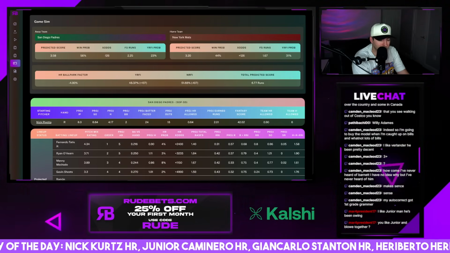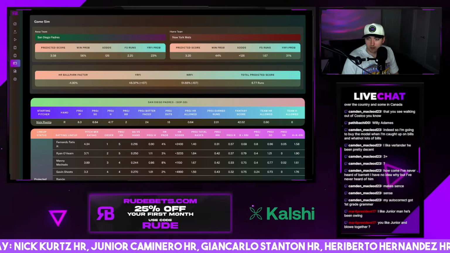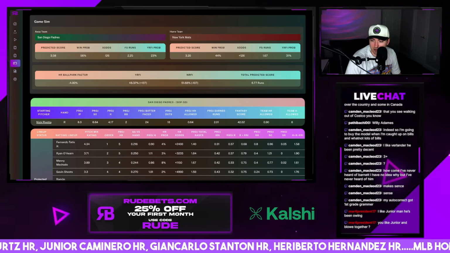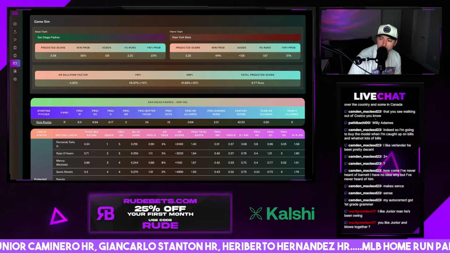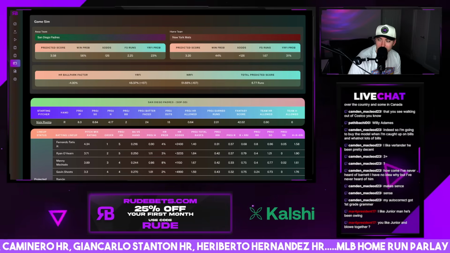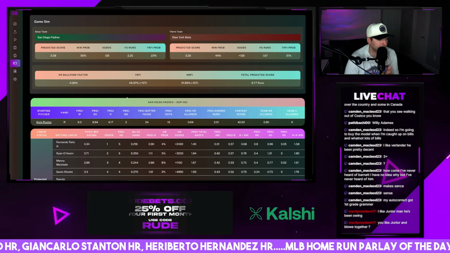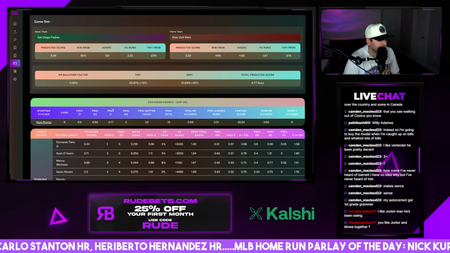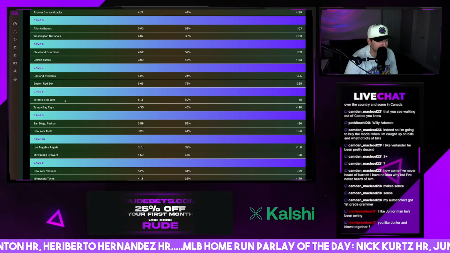Can we look at the probability of the rain again? Yeah, 65% chance of rain in this game. Way too high. So you're probably gonna want to stay away from that one too.